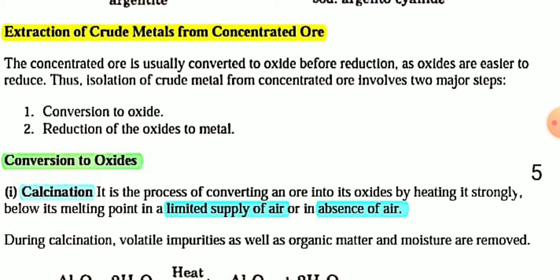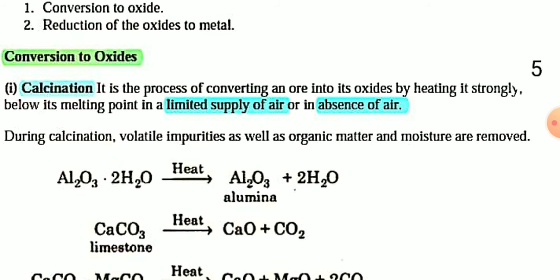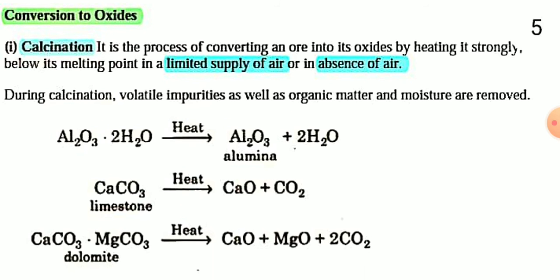So first you have to convert the ore into metal oxide, and in the next step you have to reduce the metal oxide to metal. So first, conversion to metal oxide. Ores can exist in different forms. Some ores exist as carbonate, metal carbonate. Some ores exist as metal nitrate, metal sulfate, metal sulfide.